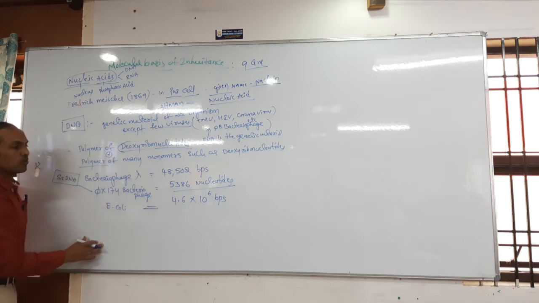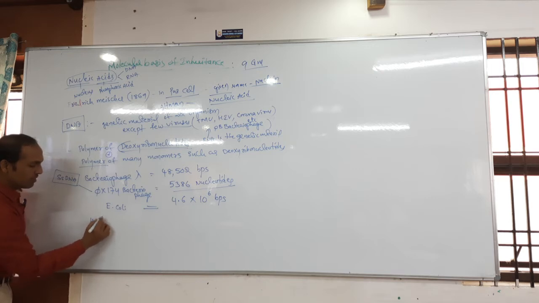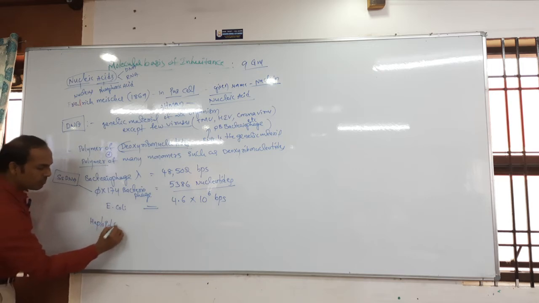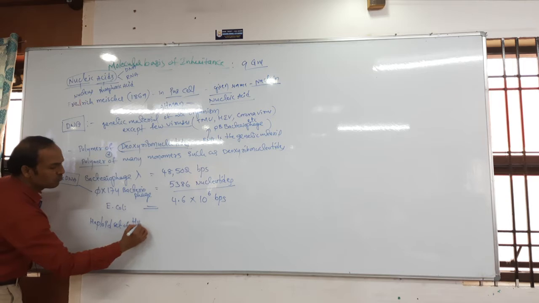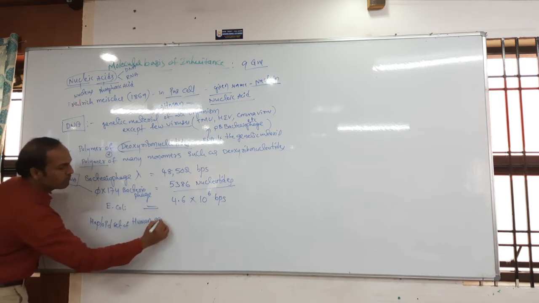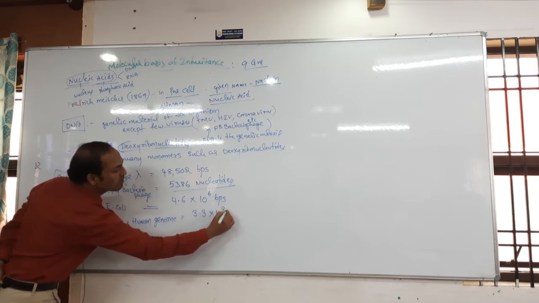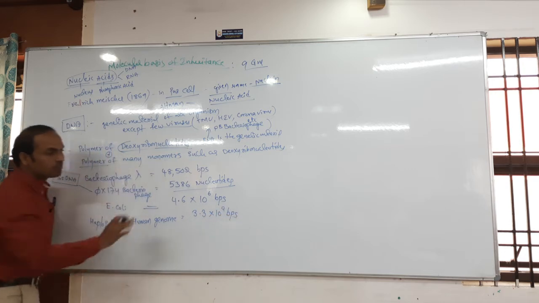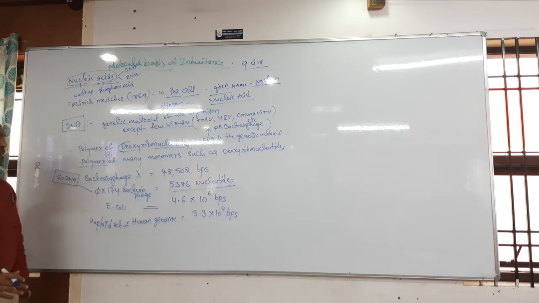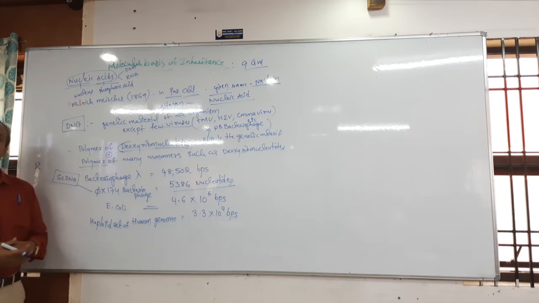Next, the haploid set of human genome consists of 3.3 into 10 to the power of 9 BPs. When they mention base pairs, it is called double stranded DNA, dsDNA, where ds stands for double stranded.